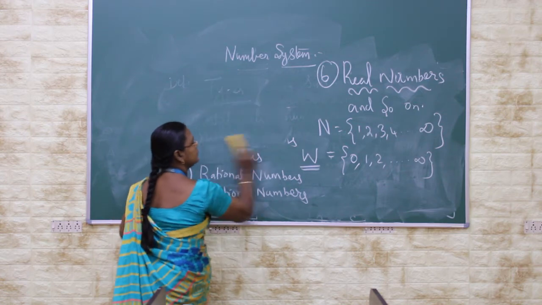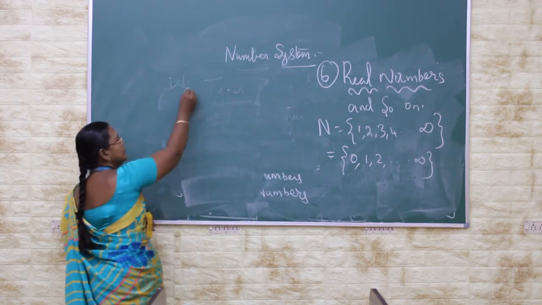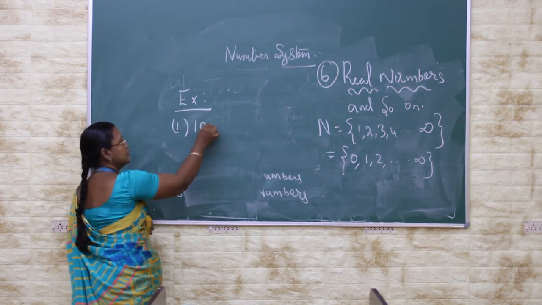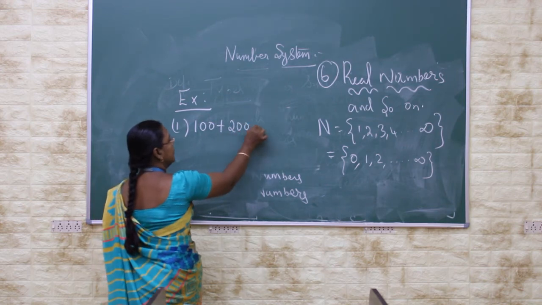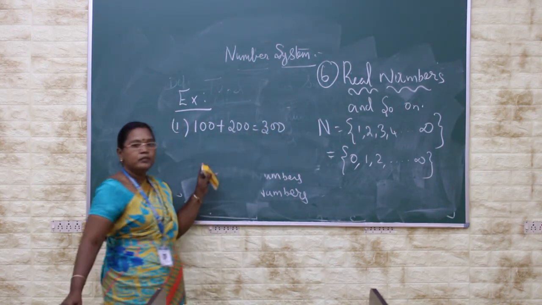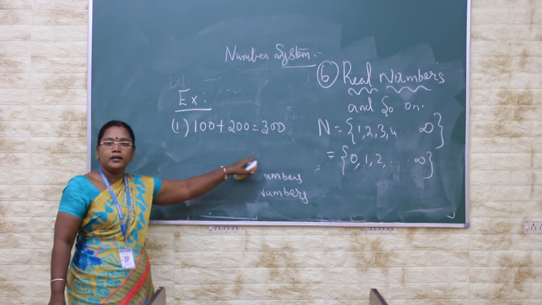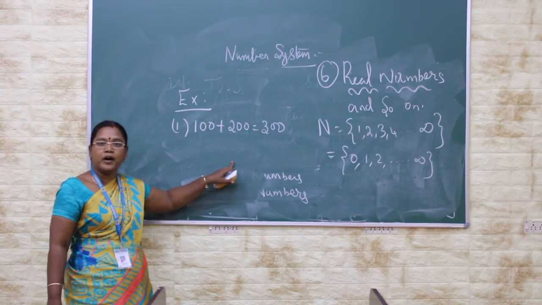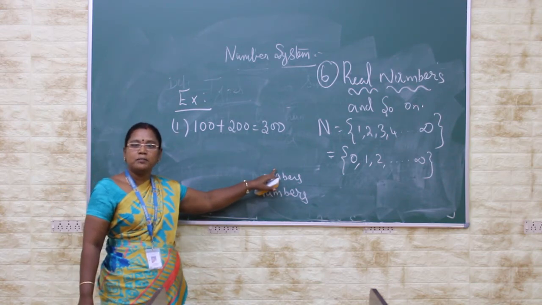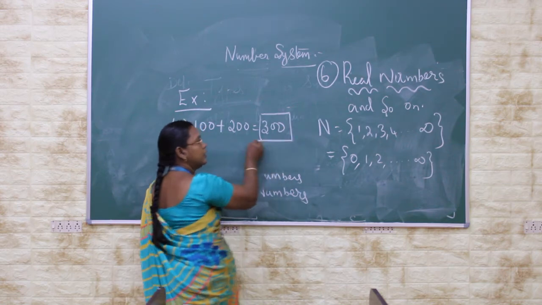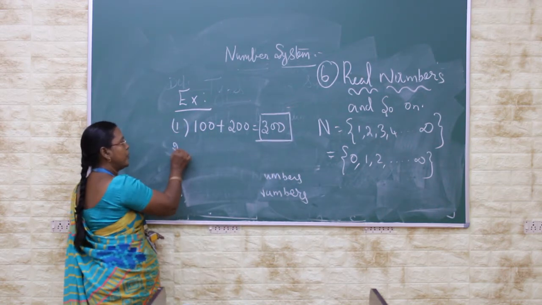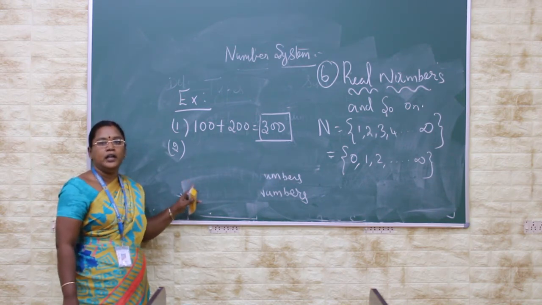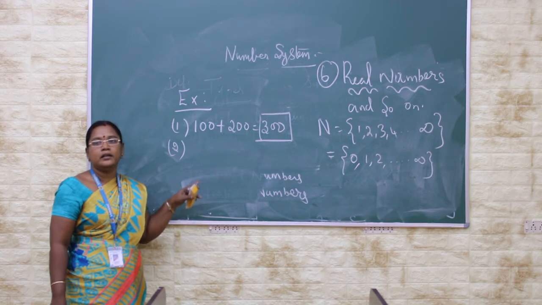Example: when we add two numbers, the result is equal to 300, which is also a natural number. That is, the natural number system holds the property that the sum of any two natural numbers gives once again a natural number. And then the second property that holds good for the natural number system is when we divide any two natural numbers, it is again a natural number.